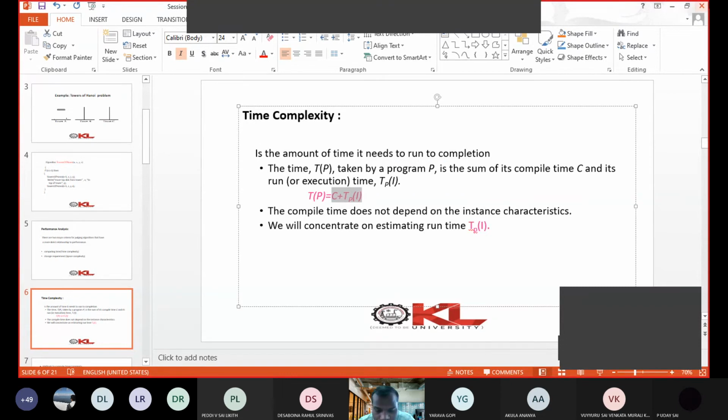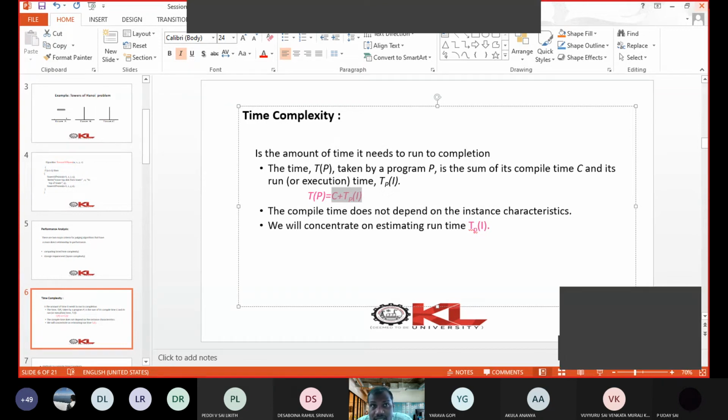For example, you have written a for loop for I is 1 to n. The body of the for loop contains two statements. Now you see, the number of times the for loop is executed depends on the value of n. The first time, if n value is say 10, it is executed 10 times.